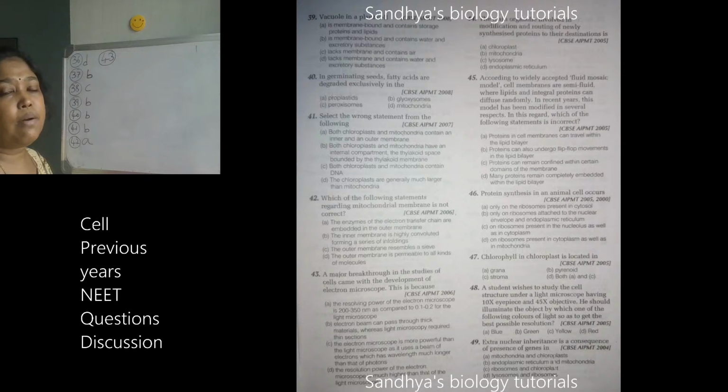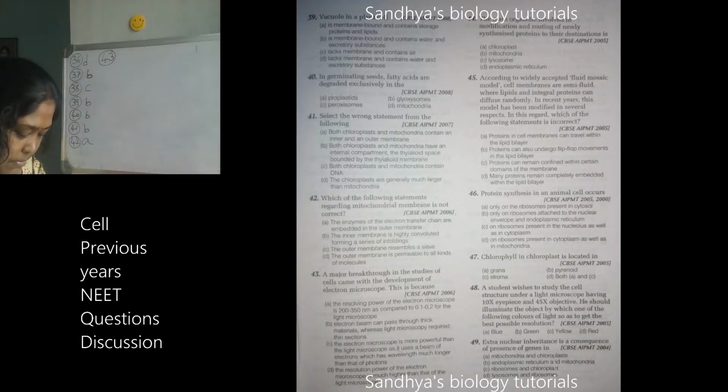So what is present in the electron microscope, how is it helpful to us? If you know what is resolution and what is magnification, then it is easy for you to answer. Very good. So the resolution power of the electron microscope is much higher than the light microscope. For that reason, it will be taken.